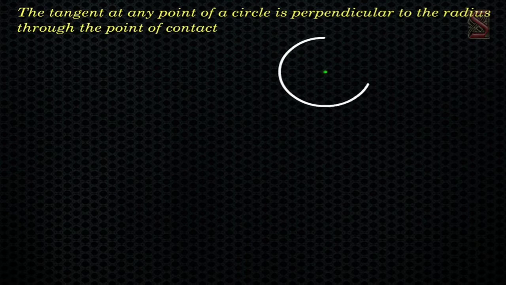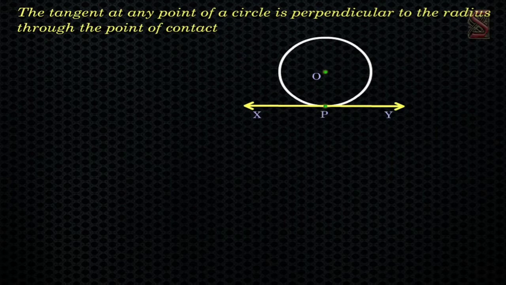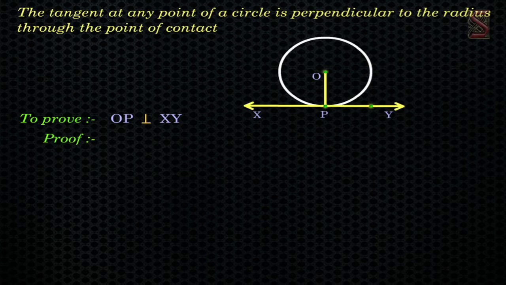Given a circle with center O and a tangent XY to the circle at a point P, we need to prove OP is perpendicular to XY. Proof. Let us take a point Q on XY other than P and join OQ.